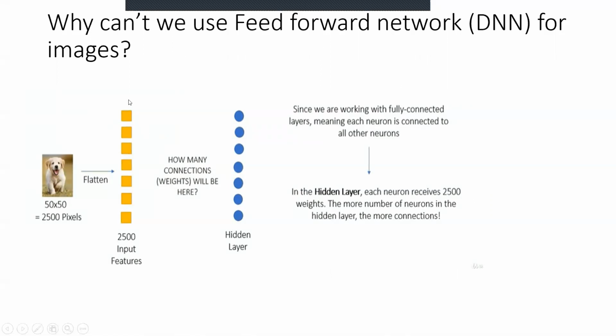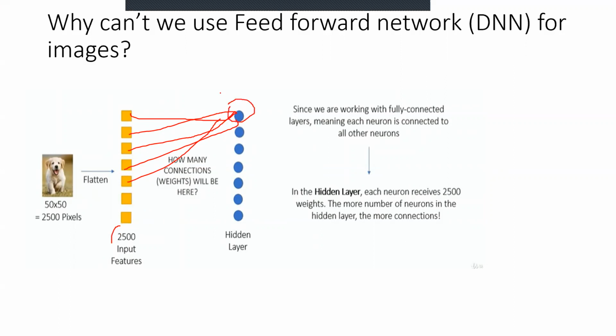As we've seen in a deep neural network, each input feature is connected to the hidden neurons of a hidden layer, right? So in the hidden layer, each neuron receives 2500 weights. If I show an example over here, this feature would be connected to this neuron, this one to this, and all the other features would be connected to this. So we have 2500 input features over here, right? The 2500 input features would be connected to each neuron.